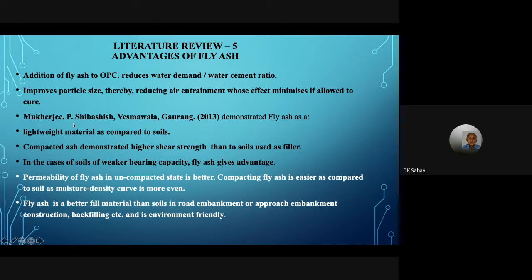If we see Mr. Mukherjee and others, 2013, it says it is a lightweight material as compared to soil. Number two, compacted fly ash demonstrates higher shear strength, which is what we want. We can make steeper slopes in urban areas using fly ash. In the case of soil with weaker bearing capacity, fly ash gives advantage.